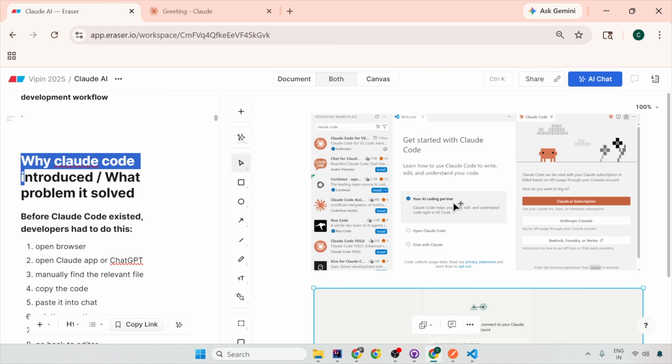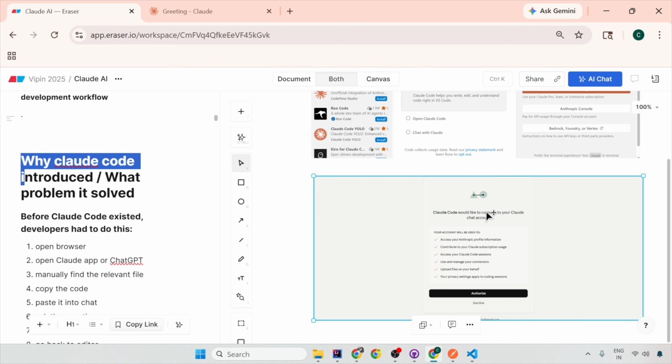So as soon as you install Claude Code from the marketplace, you have to click on your AI coding partner, which will help you write, edit, and even create the code inside your Visual Studio Code. Just click on AI subscription. Just copy that, and it will say Claude Code would like to connect with your Claude chat account. Now I already have a Pro account for Claude Code, which will help me give the code and